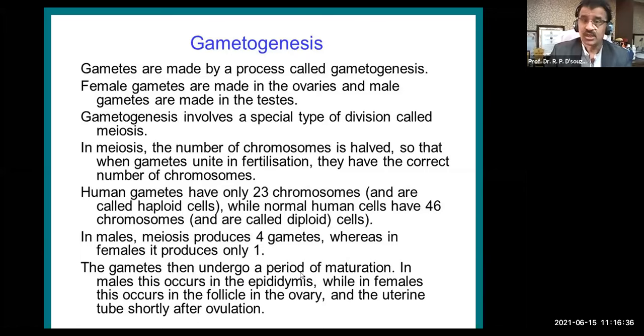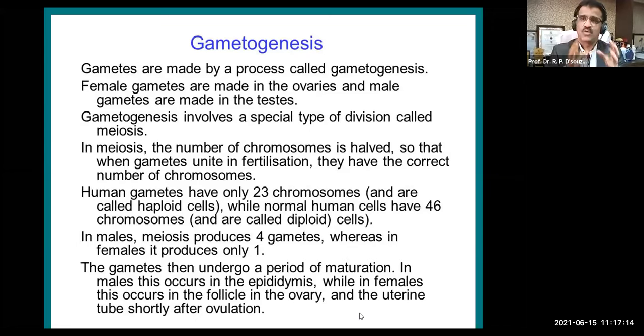The gametes then undergo a period of maturation. When the gametes are formed, they have to become mature enough for the purpose of fertilization. In males, this maturation occurs in the epididymis. The epididymis is a structure in the scrotum outside the testicle. It is a coil-like tube which is quite long, so it takes a lot of time for all these spermatozoa to mature.